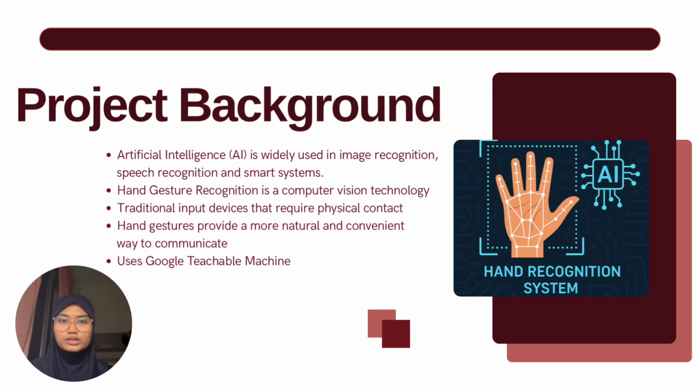Therefore, in this project, we use Google Teachable Machine to develop a system that can recognize 4 hand gestures, which are thumbs up for yes, palm for stop, peace sign for okay, and thumbs down for no.